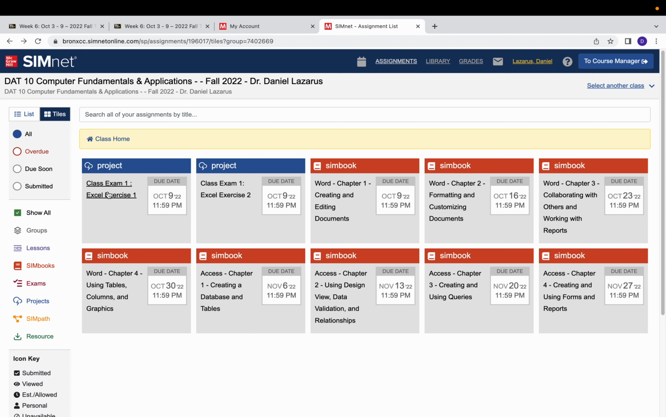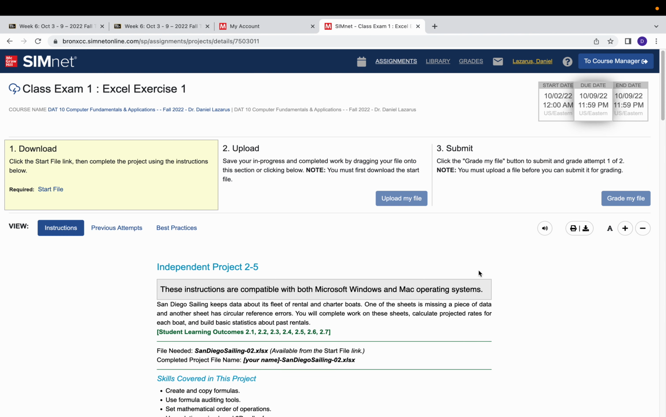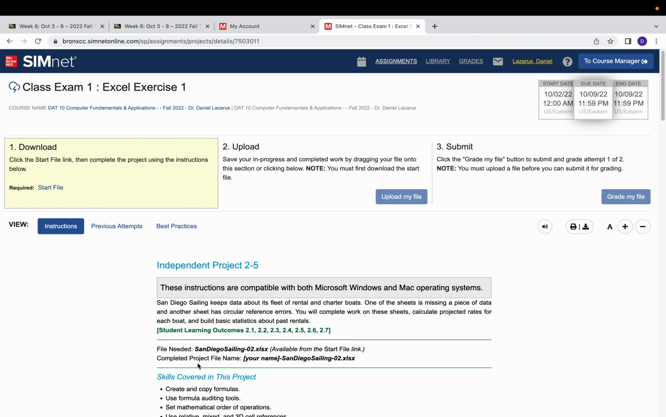The way that you take it is click on this. You can copy it to your computer and take all 3 days to complete. That's fine. You don't have to complete it in one sitting. It is not timed, but you have to submit it by the due date. Let's click on the first exercise. You will see it is similar to your pause and practice exercises, but you have to do it independently by yourself. All that you need is a file called San Diego Sailing.